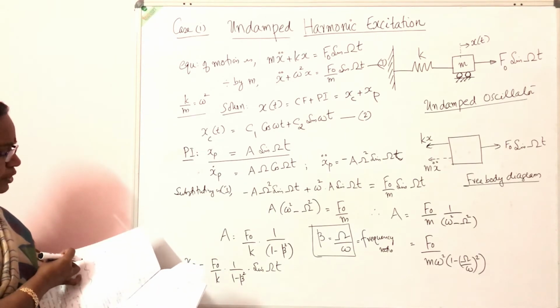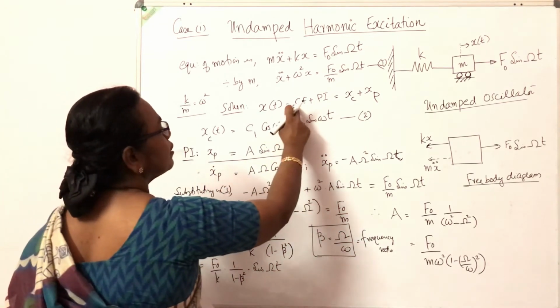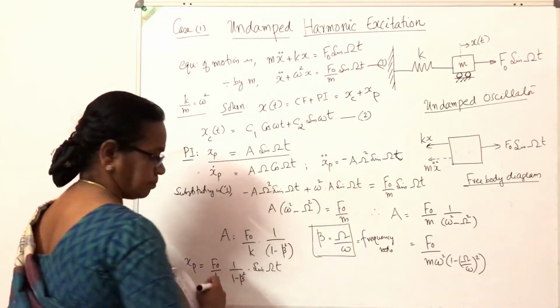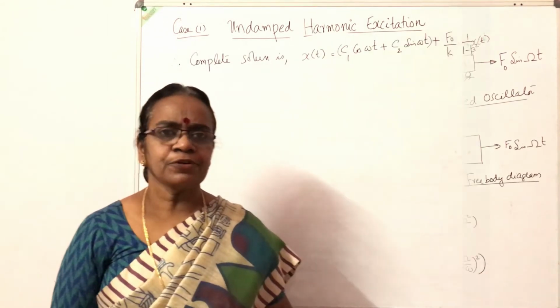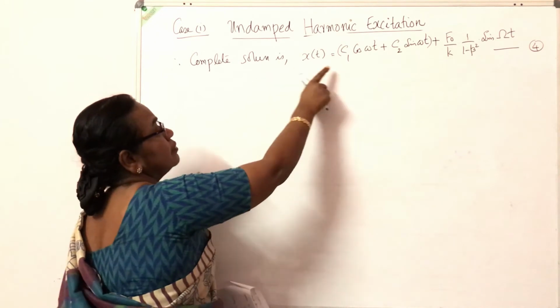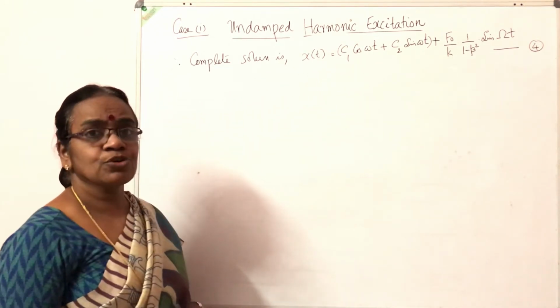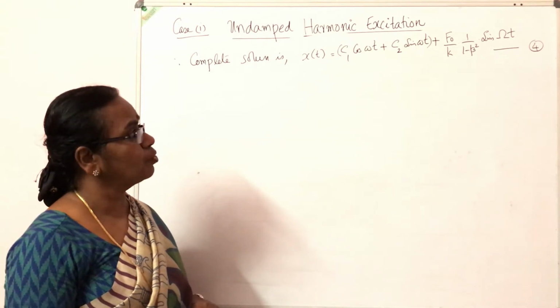Now the complete solution will be complementary function plus particular integral. Therefore, the complete solution is c1 cos omega t plus c2 sin omega t plus F0 by k into 1 by 1 minus beta square sin omega t.